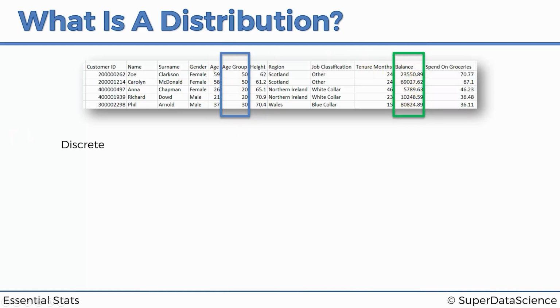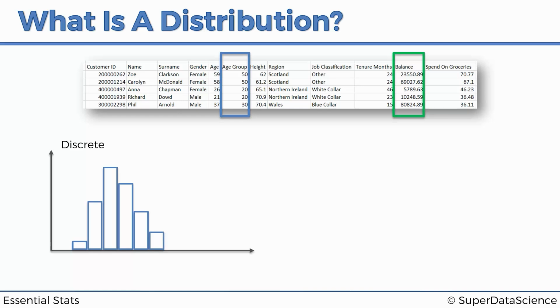All right, so discrete, let's plot the distribution. And the distribution of this variable would look like something, for instance, like that. And the chart for this distribution would look something like that. It's a bar chart, and that's how distributions are presented for discrete variables, because you have a finite number of categories or a finite number of possible outcomes. If we're talking about an experiment, you have a finite number of possible outcomes when you're dealing with this variable. So you have, for instance, 10 to 20, 20 to 30, 30 to 40, 40 to 50, 50 to 60, 60 to 70 years old among the customers of this bank.